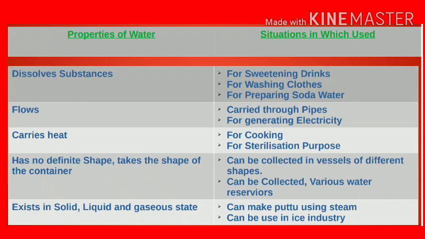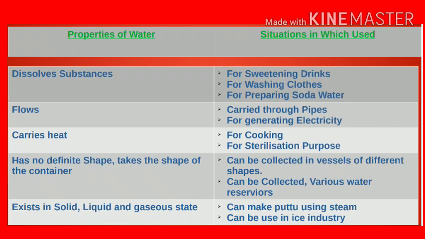First property, water dissolves substances and we use it for sweetening drinks, for washing clothes, for making soda, etc. Next property is water flows and we use it to carry through pipes, for generating electricity, etc. The next is water carries heat, and this property is used for cooking, for sterilization purposes, etc.